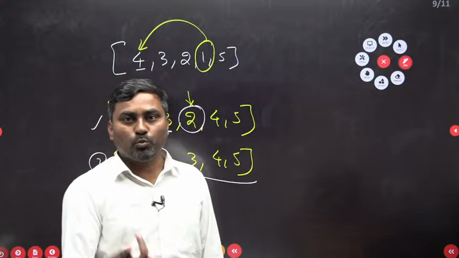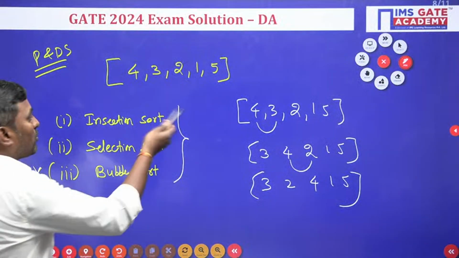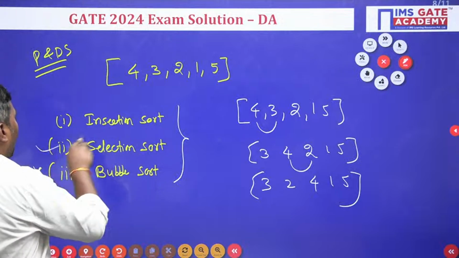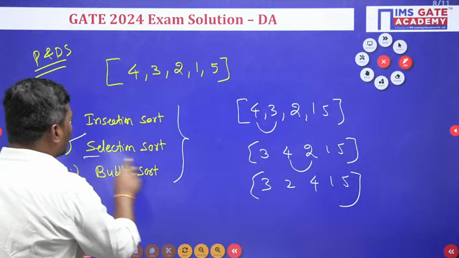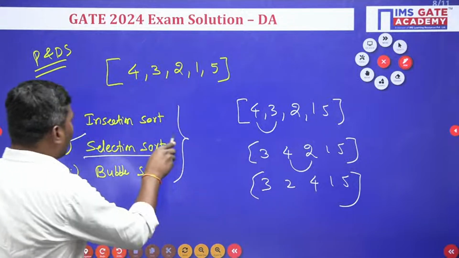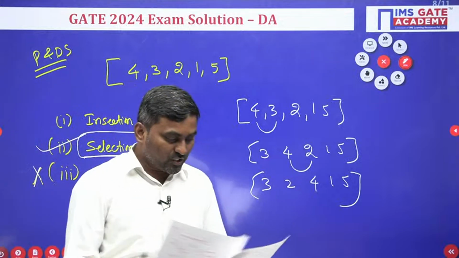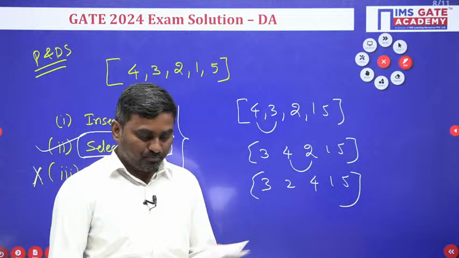Within 2 passes I am able to do it, and insertion sort definitely takes more than 2 passes. Hence option 2 is right. The right answer for this question is selection sort. This way you can solve the question.